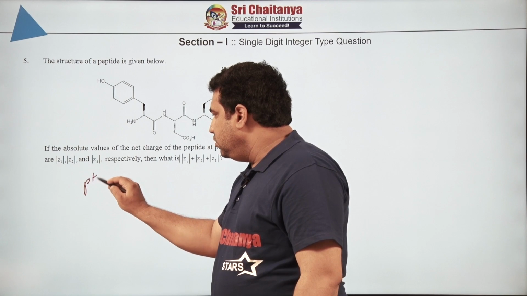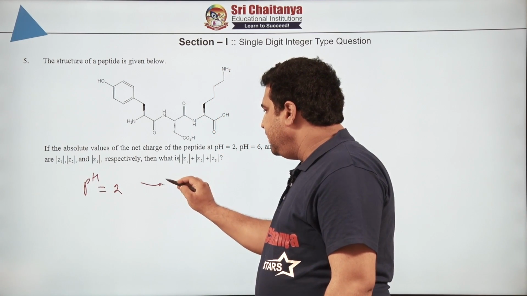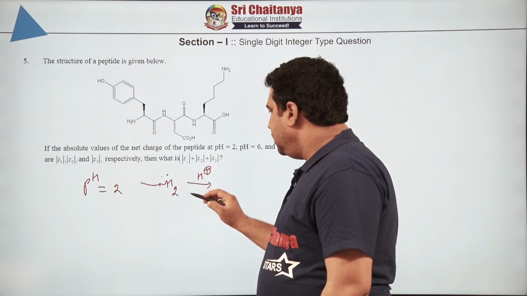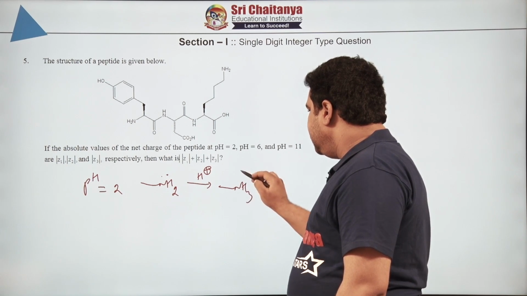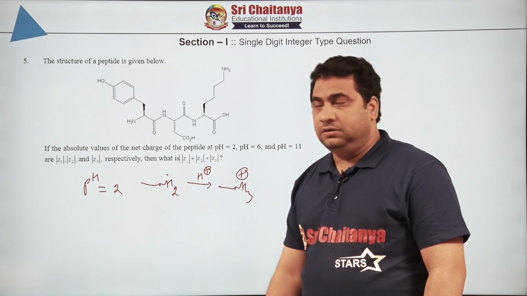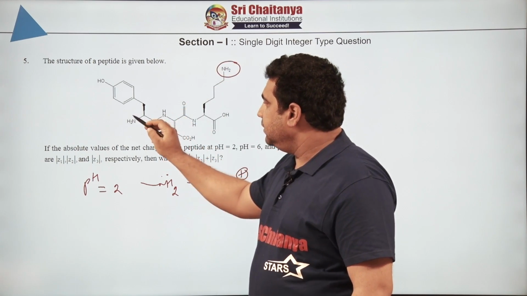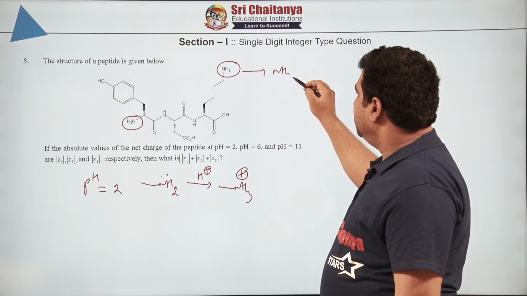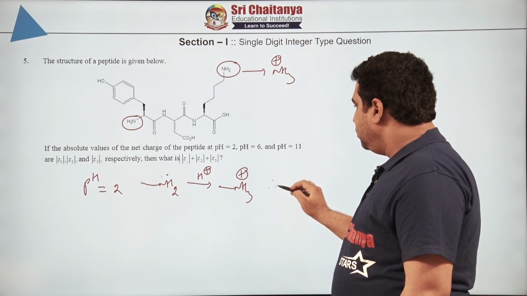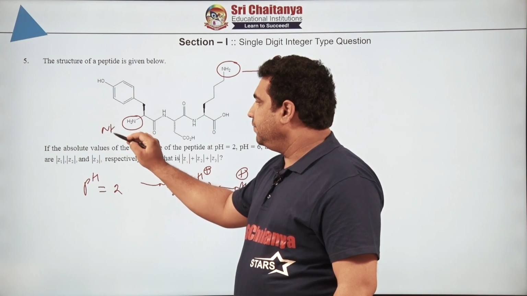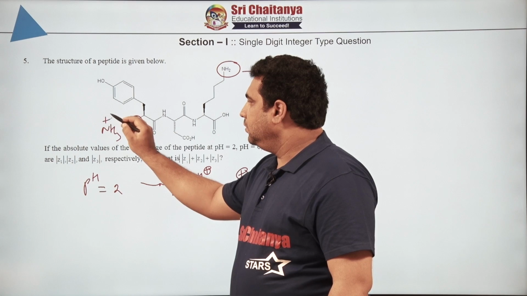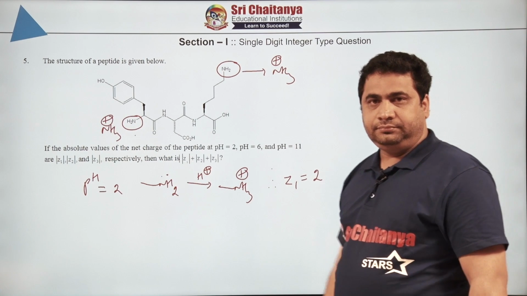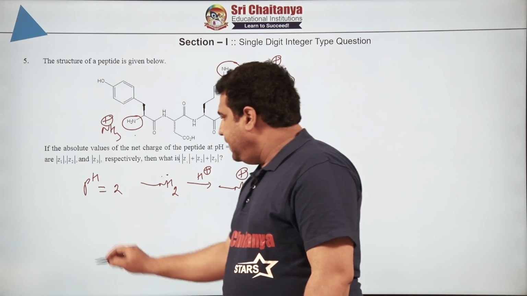So, at pH equal to 2, what will happen, tell me? Everybody knows that the NH2 group is there, it will accept the proton. Are you following? And this will become what? NH3 plus. Got it? Here you can see this NH2 and this NH2, so this is getting converted into NH3 plus. Therefore, total how many are there? 2 are there. Hence Z1 will be equal to what? 2. Got it?